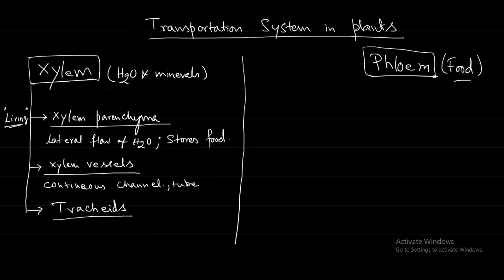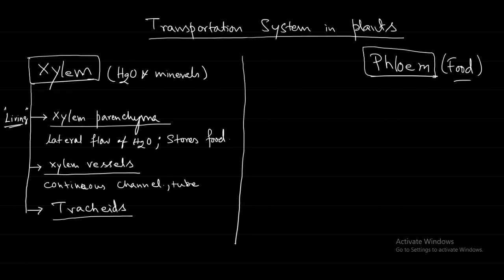So both sides of this cell are narrow, and in between you are able to see very large pits. Pits are nothing but holes. If you compare that with the xylem vessel, there are many small holes on the side.